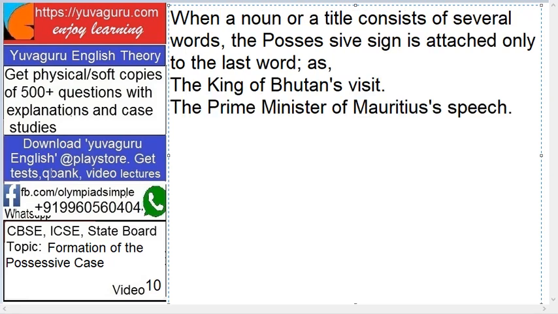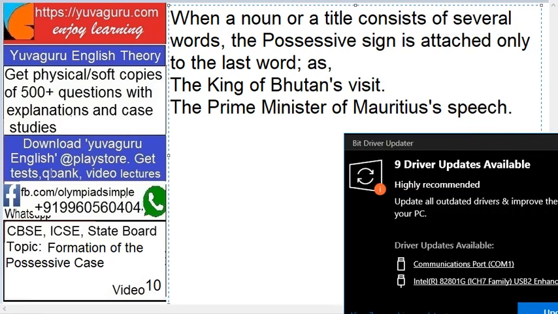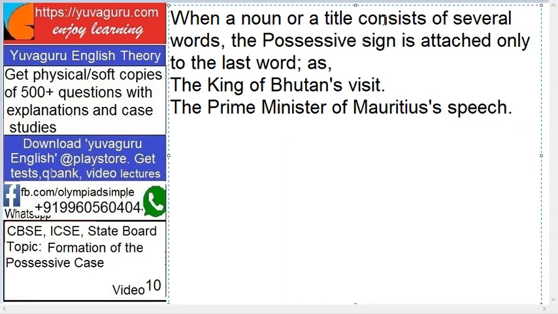Okay, next, when a noun or a title consists of several words, the possessive sign is attached only to the last word. Means what? Simple example, the noun or the title consists of several words. See this, King of Bhutan. It consists of several words. It's a title. So the possessive sign is attached only to the last word. You don't say Kings of Bhutan visit; King of Bhutan's visit, Prime Minister of Mauritius' speech.